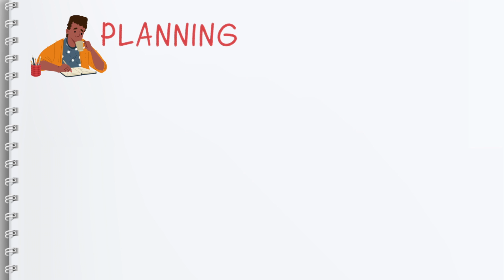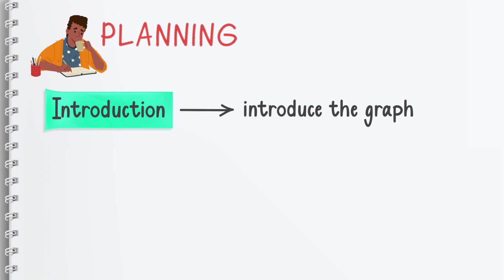So, the first paragraph, as you know, is the introduction paragraph in which we introduce the graph, right? We write what the graph is about. So, mostly IELTS candidates paraphrase the question, but here the question is a little bit too short, so we have to add some more information in order to make it a little bit longer.